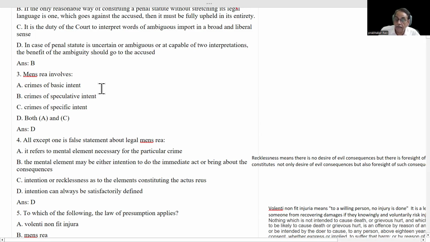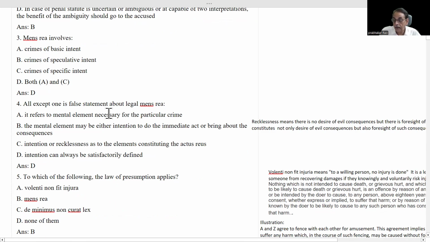Only crimes of basic intent have to be taken into consideration, and specific intent also has to be attributed to the accused. Then only mens rea can be interpreted. Correct. That's why the answer for this question is that mens rea involves crimes of basic intent and crimes of specific intent.